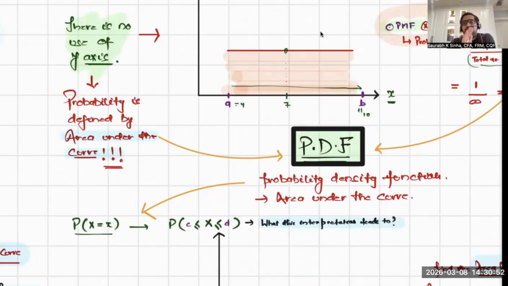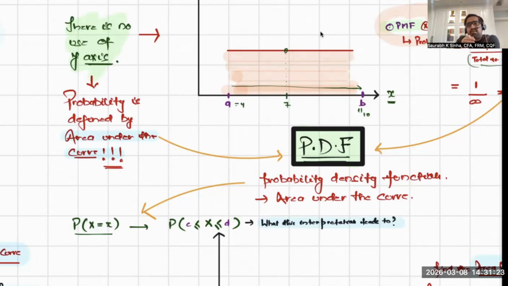You are interested in finding the probability through the area under the curve, but the probability of x between certain two values. We won't write probability of x equal to say 3 because that would be 0 in the continuous distribution. So we will say, give me the probability between 5 and 8. Give me the probability between 7 and 9.